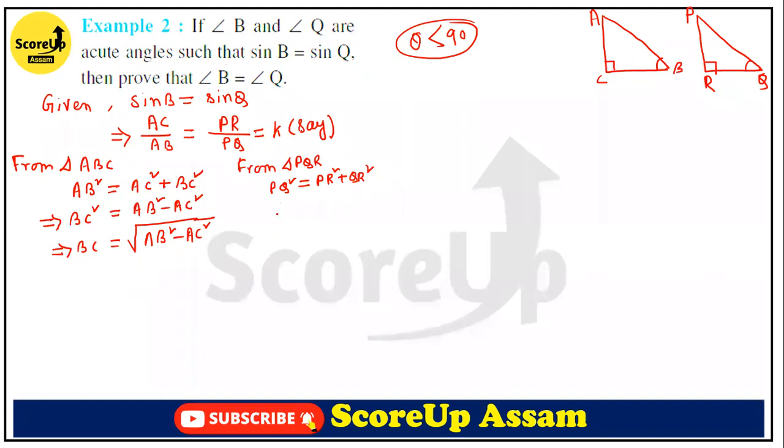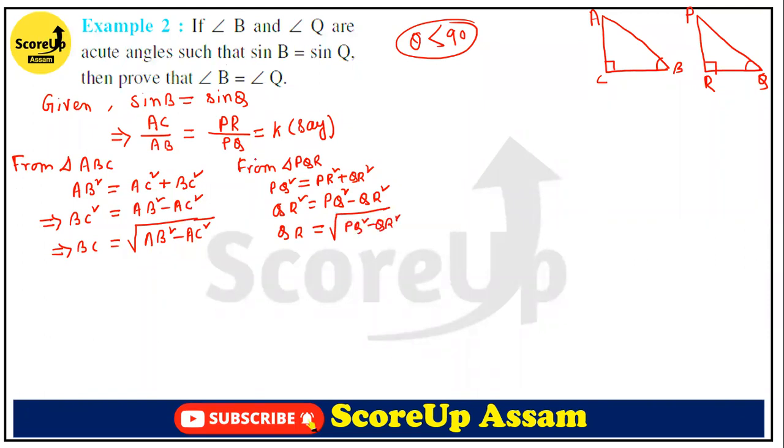Now QR square is equal to PQ square minus PR square, sorry, it will not be plus, it will be minus. So that means QR will be what? QR will be root over PQ square minus PR square.